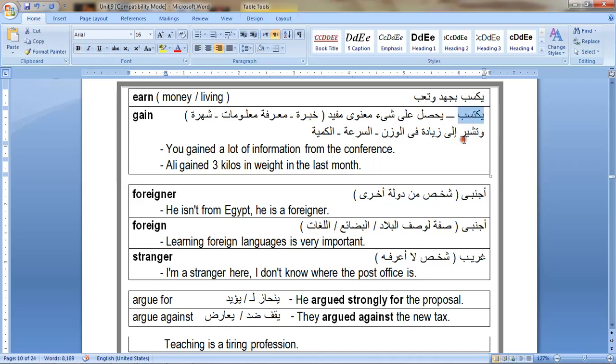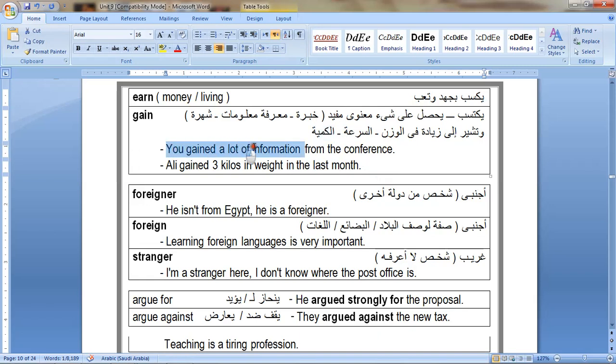That's what is meant by gain. You can gain knowledge, you can gain experience, you can gain information, you can gain fame, you can gain reputation, you can gain weight, you can gain speed. You can gain height, you can gain quantity, like these examples.